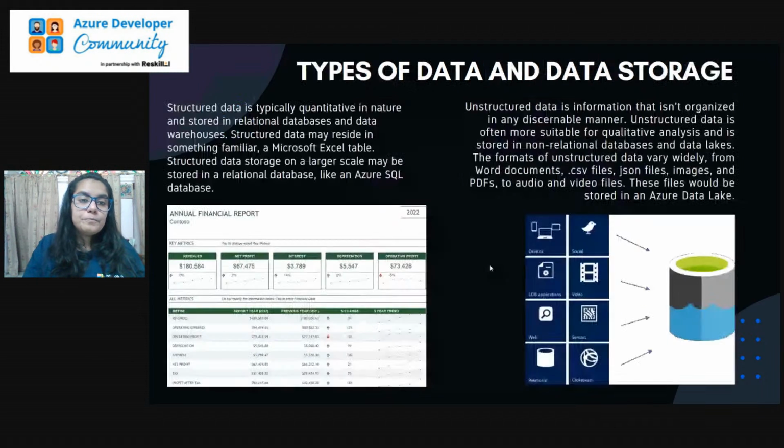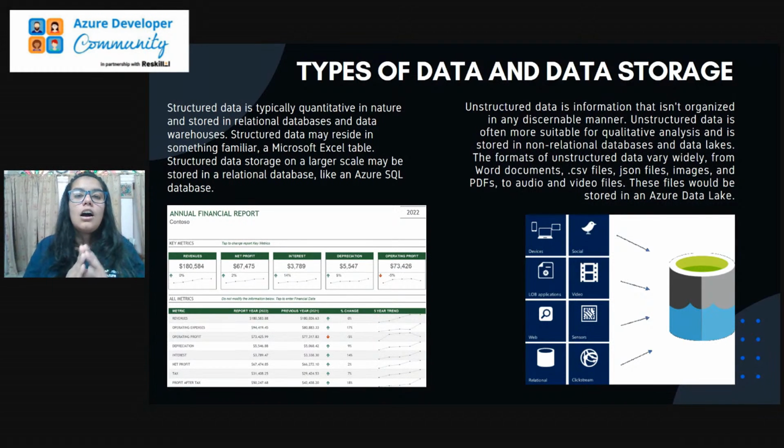Next we have types of data and data storage. Now we have heard about the data analytics process and how it takes place. But here we have different types of data, because data can't be of any single type. We have data in the form of videos, pages, tables, images, and so on. So many formats are there. So data is divided into types, so that it can be processed and operated on accordingly.